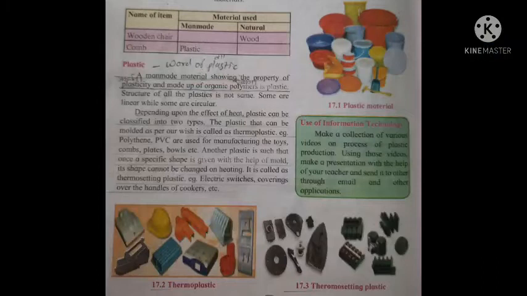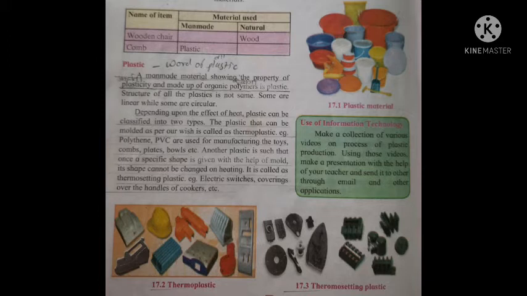So students, look at this plastic. Plastic is one of the important man-made materials. Today, the use of plastic is done everywhere. Chemically, plastic is a man-made material and it is organic. The structure of all plastic is not the same. It is linear or somewhat circular.